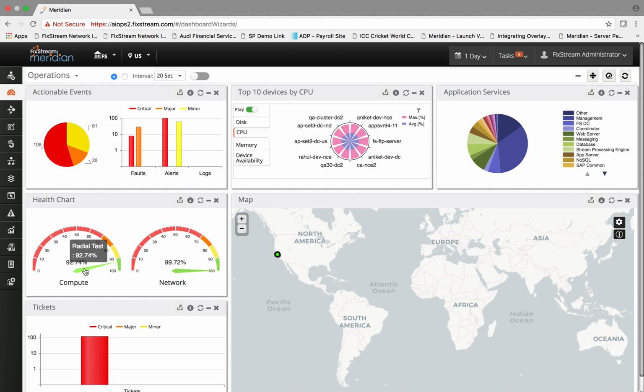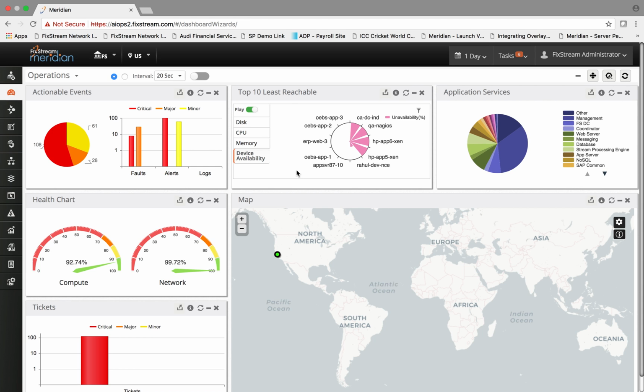You can see a health score for compute and network that shows you how healthy each of the domains is, and that is calculated based on the different events being collected over time. And you can look at all the different tickets that are open for different domains, and also the top used devices. So this gives you that landing zone for you to quickly understand different operational behavioral issues that you need to take actions on.